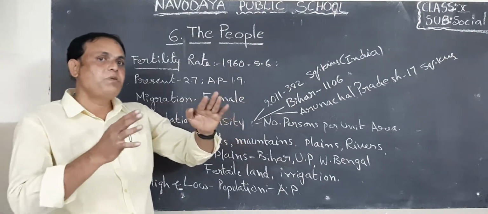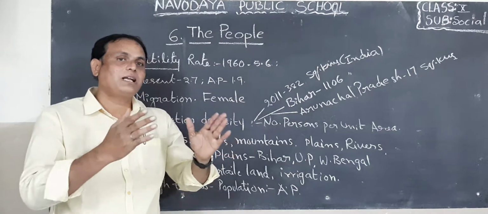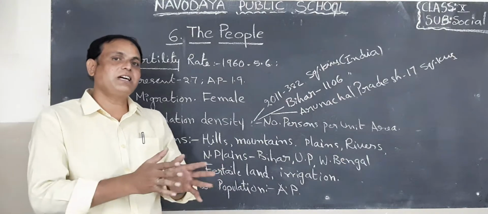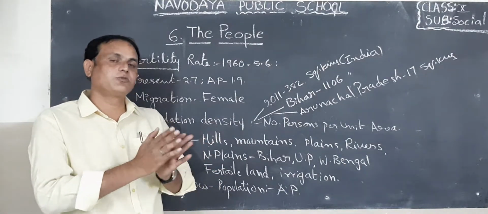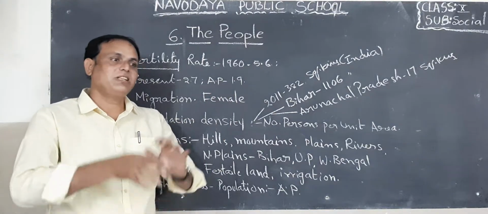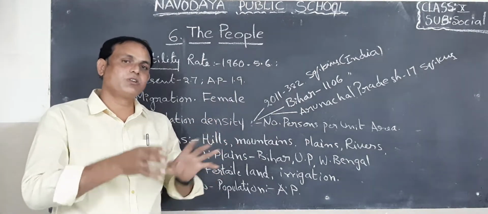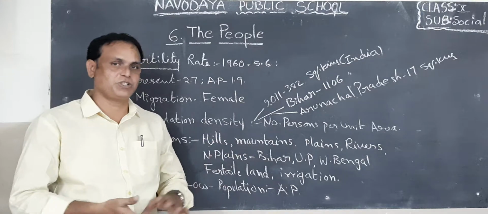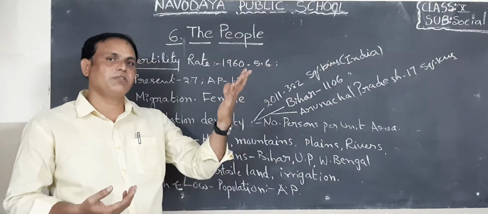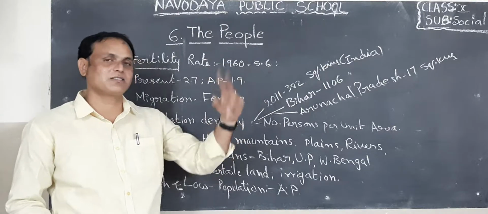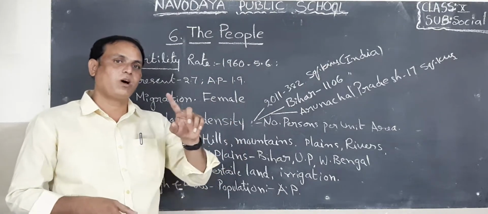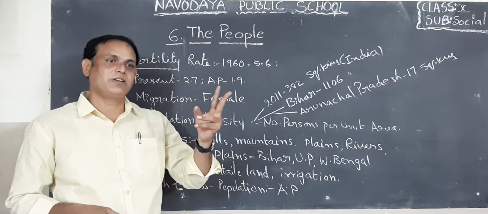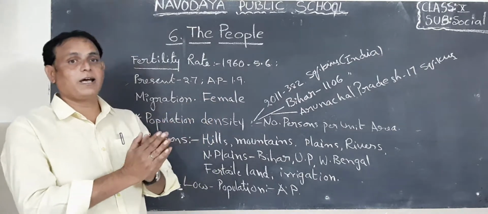Why? Because people realized what are the problems faced due to overpopulation. Okay, so that is why the couple has to give birth to only one or two. Even the government is also supervising and announcing through media what are the difficulties or problems of overpopulation. So China's slogan we know, one or none. That is the China slogan. What is India's slogan? One or two. Okay, children. So this is the slogan in our country.